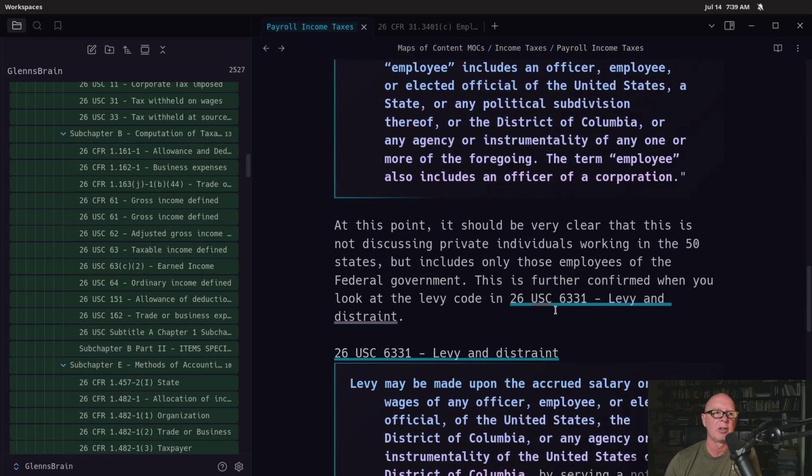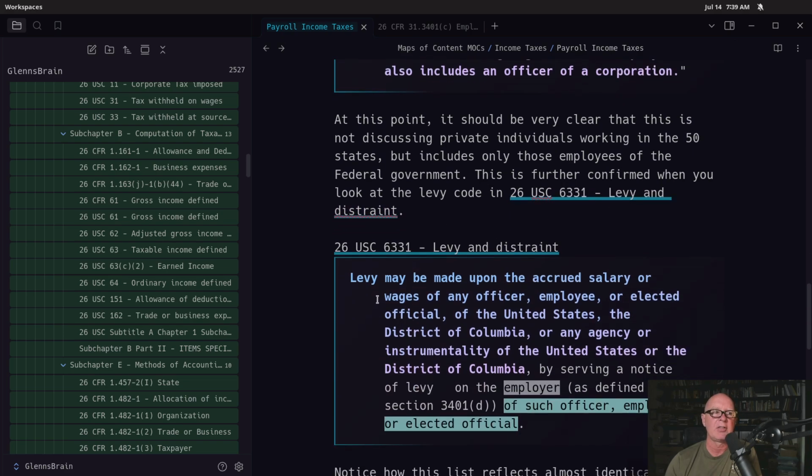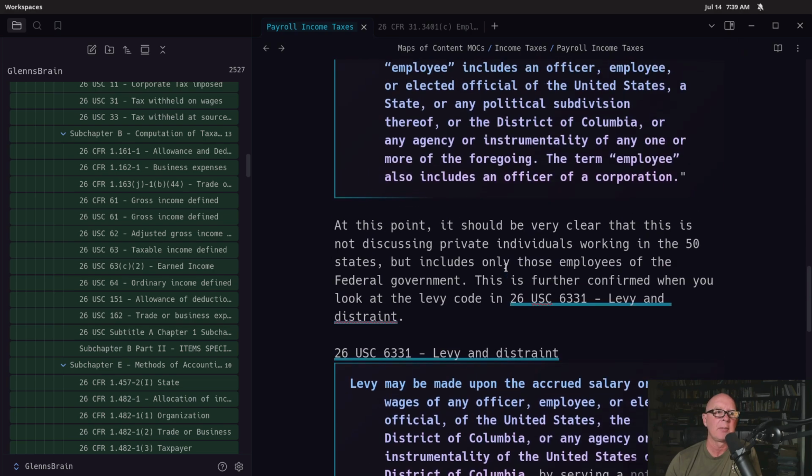So let's take a look at section 6331, levy and distraint. It says, levy may be made upon the accrued salary or wages of any officer. Let's see if I can get both of these on the screen at the same time. There you go. Includes any officer, employee, or elected official of the United States, a state.